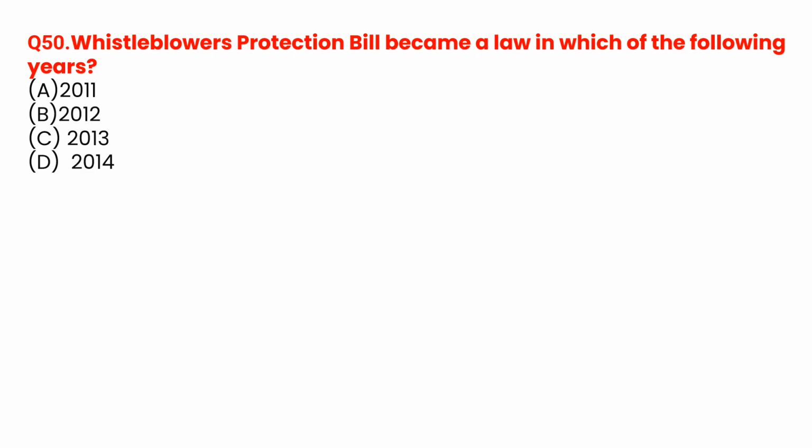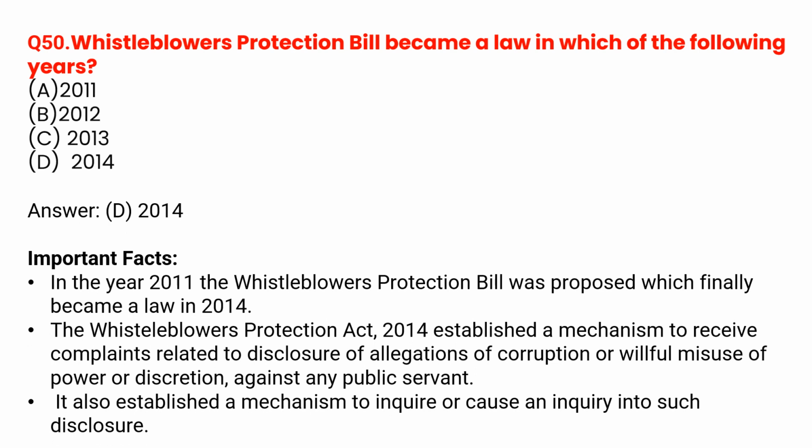Whistleblowers Protection Bill became a law in which of the following years? In 2014. In the year 2011, the Whistleblowers Protection Bill was proposed, which finally became a law in 2014. The Whistleblowers Protection Act 2014 established a mechanism to receive complaints related to disclosure of allegations of corruption or willful misuse of power or discretion against any public servant. It also established a mechanism to inquire or cause an inquiry into such disclosure.